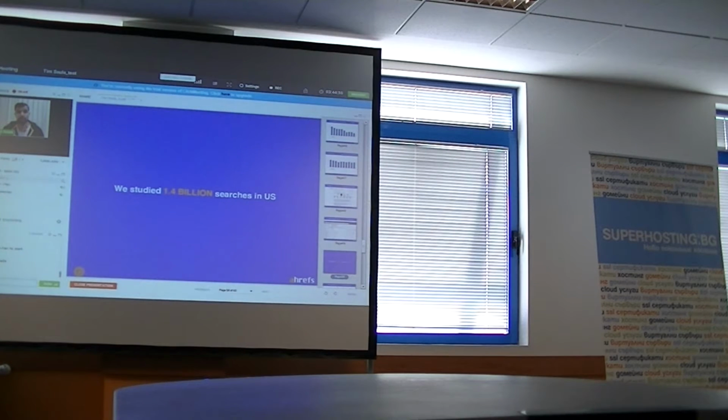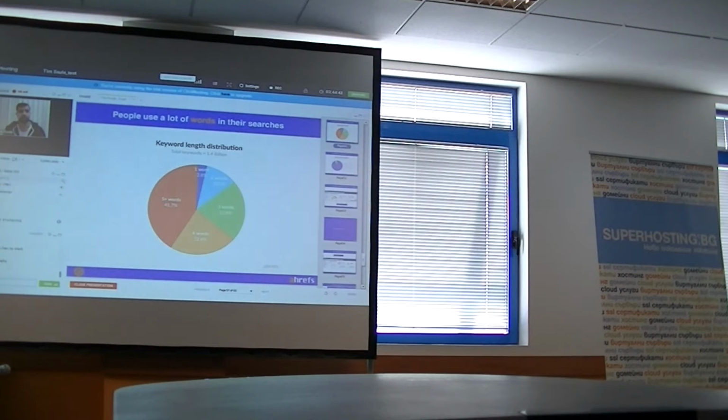Then we did another study. We studied 1.4 billion searches in the US, because we wanted to study the searching habits of people, like what is the way they search, and it appears that the vast majority of searches consist of 3+ words. So people rarely search for something that has 1 word or 2 words. They mostly search for longer things.